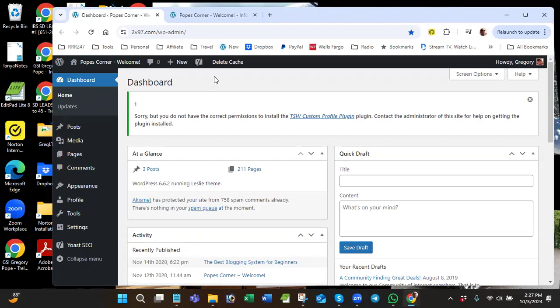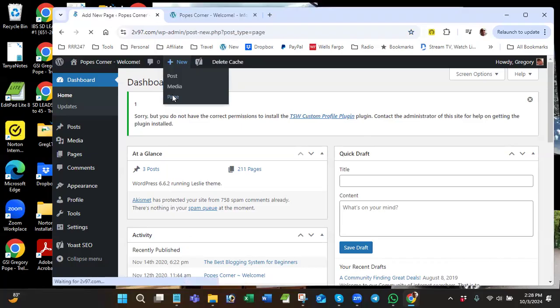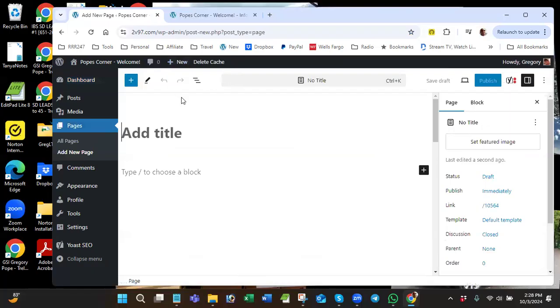I've already done the work as far as typing out everything, so that way we don't have to watch somebody typing that. And I do have to type sometimes when we're recording, but not always. So when you hover over new, you're going to click on new page, not post. So we'll create a new page. And it's going to run a little slow because I'm recording this.